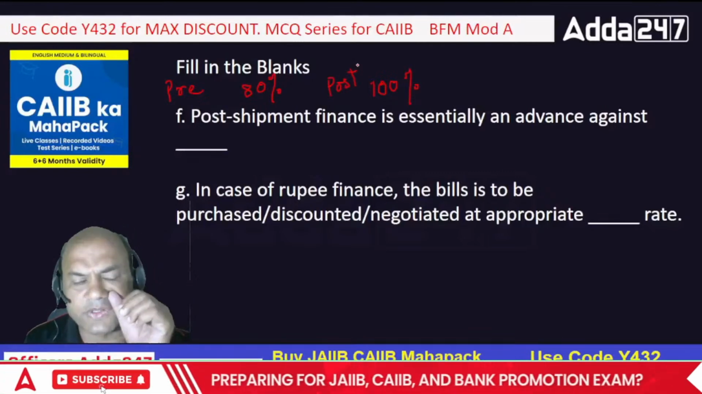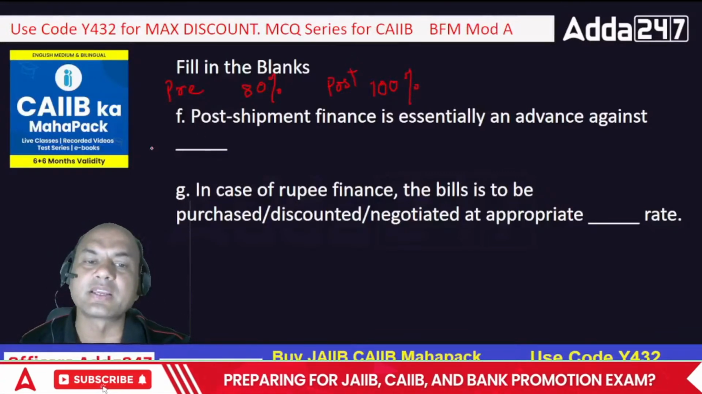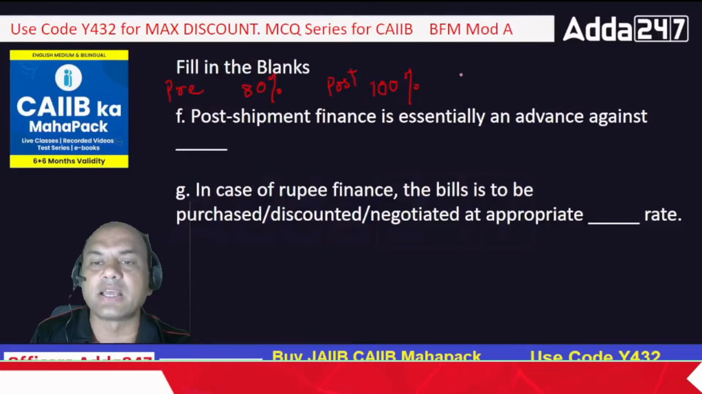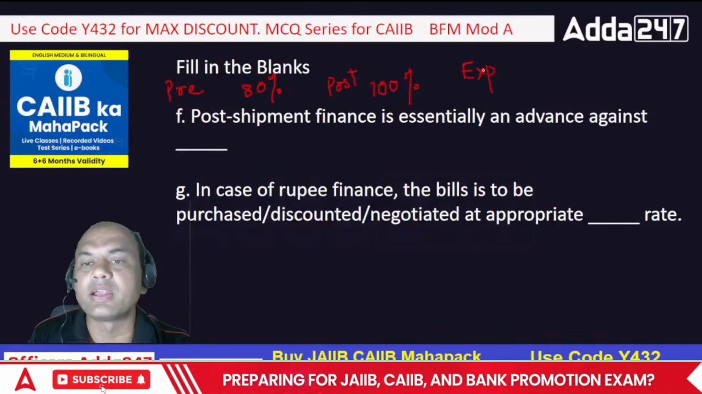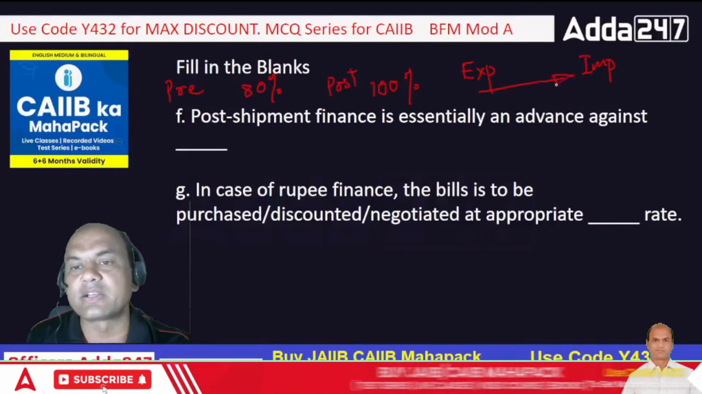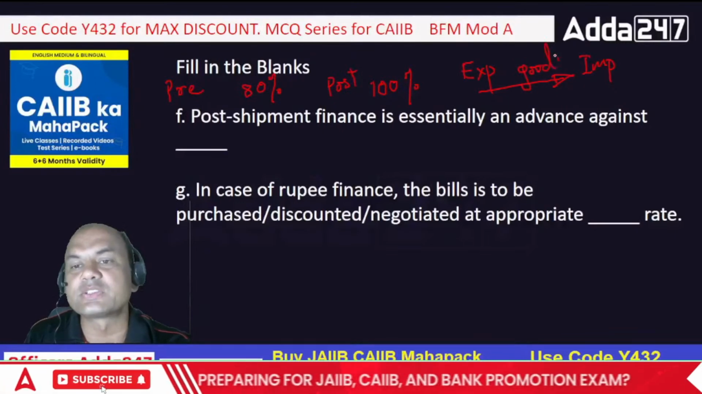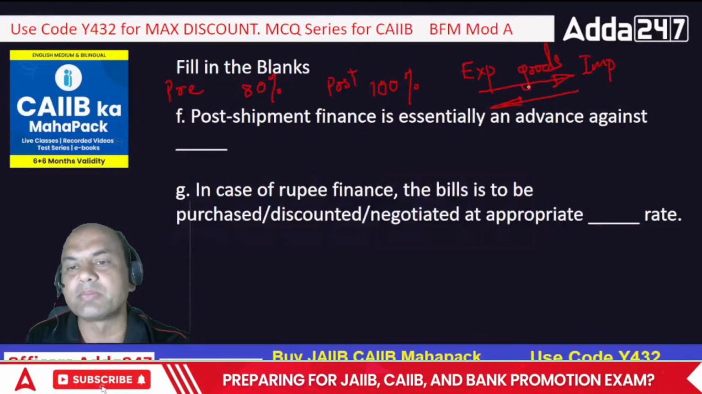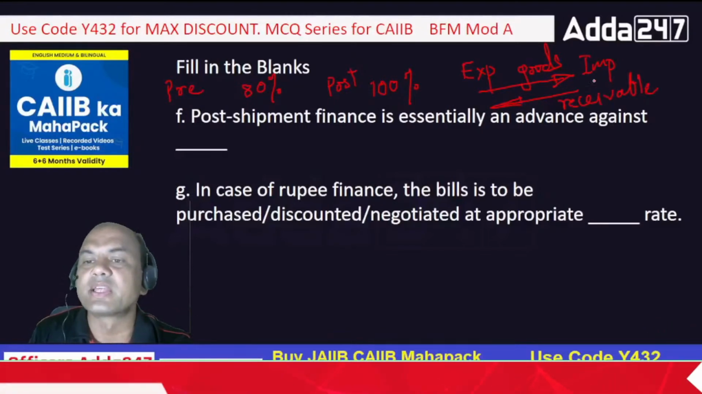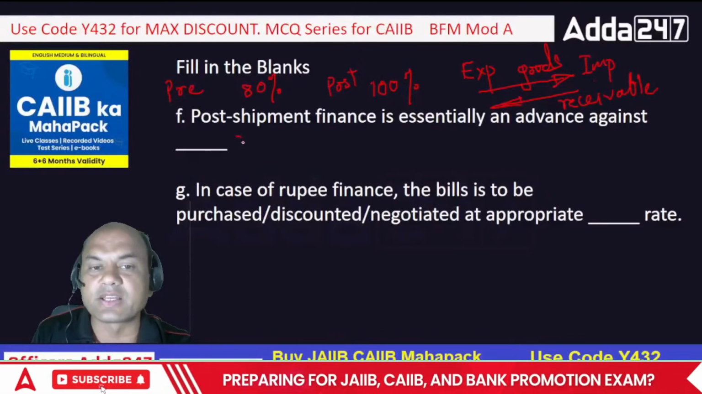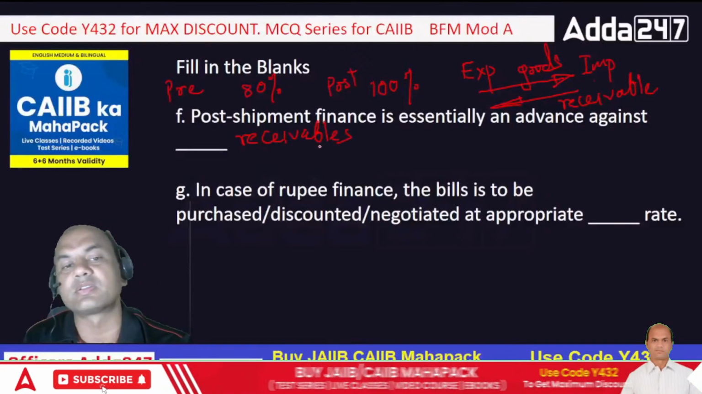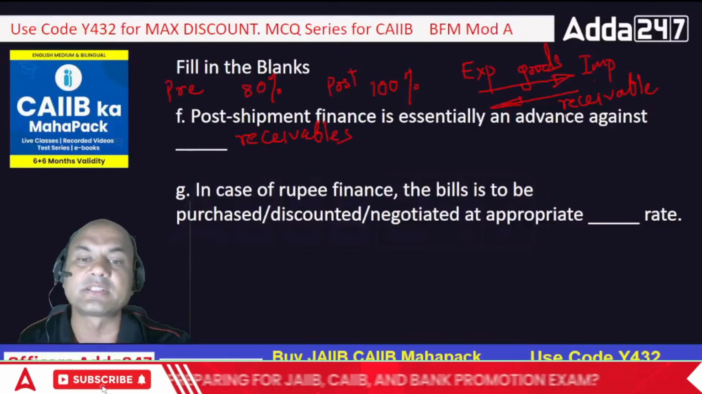So what is it against which post shipment finance is given? Post shipment is given against the money which is to be sent by the buyer. See here, this is a shipment, I am the exporter, and this guy is the importer. Once I ship the goods to this guy, this person should send me money. This money is called as what? Receivables, right? Whatever I have to receive from that importer. So post shipment finance is always given against receivables.